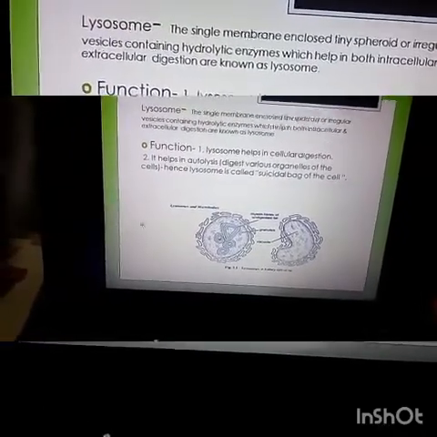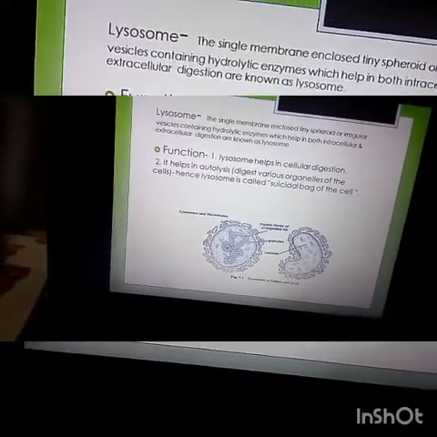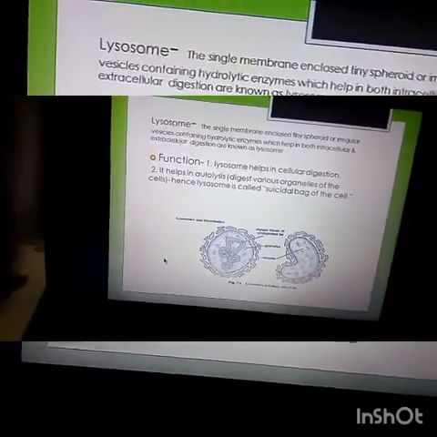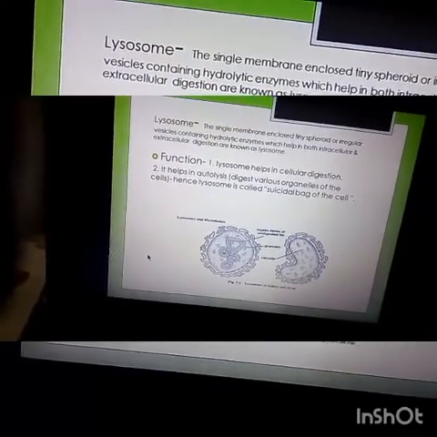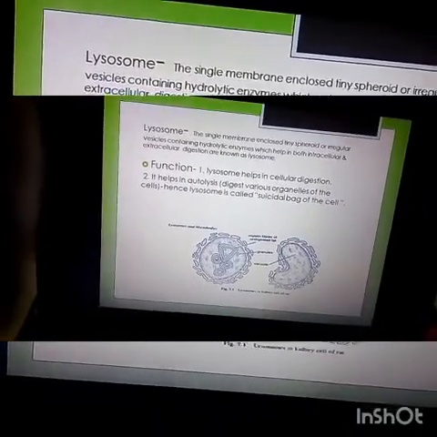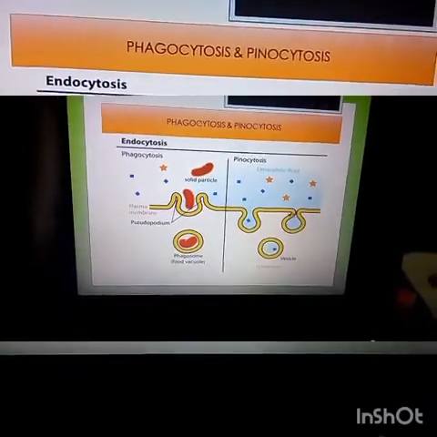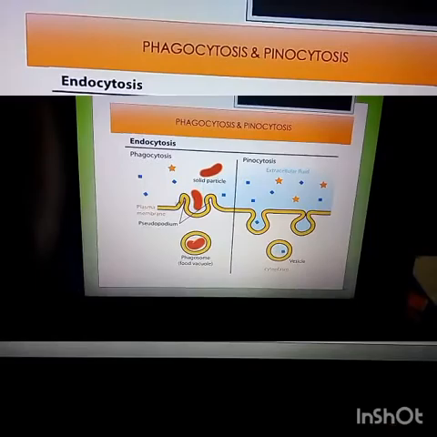Food taken by pinocytosis or phagocytosis is digested by the enzymes secreted by lysosome, and the lysosome in white blood cells may destroy bacteria and viruses in this way. These are the two processes, phagocytosis and pinocytosis.